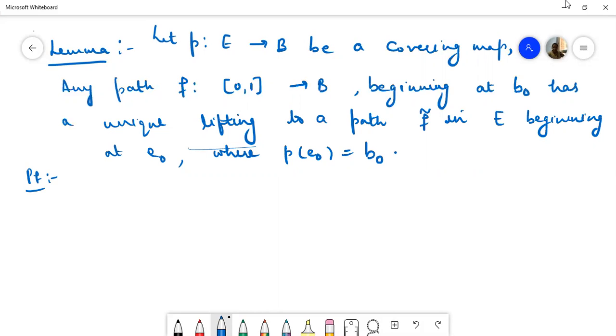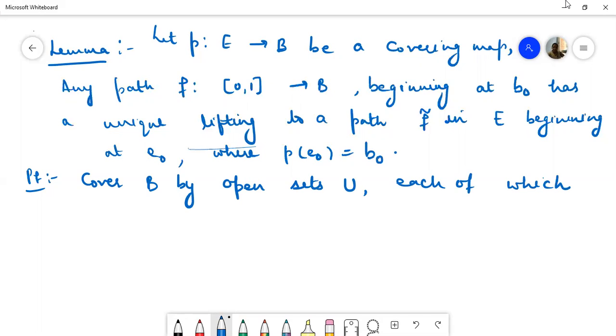Now because this mapping P is a covering map, we can cover the space B by open sets U, each of which is evenly covered by P. This is possible because for a covering map, every point of B has a neighborhood which is evenly covered by P. So we can find an open covering of the space B by open sets U, and each of these sets U is evenly covered by the mapping P.